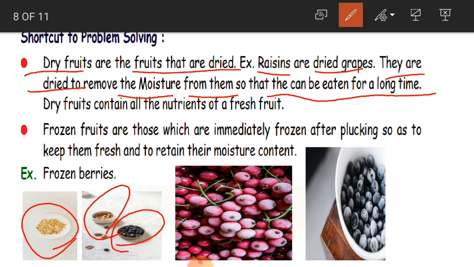Clear, children? And dry fruits contain all the nutrients of a fresh fruit. Again, one more advantage: because we have dried it, did we lose any nutrients from that? No. It contains all the nutrients which you get in a fresh fruit.